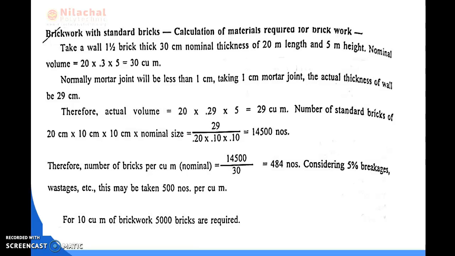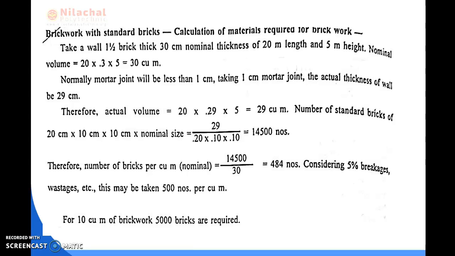Normally the mortar joint will be less than 1 centimeter. Taking a 1 centimeter mortar joint, the actual thickness of the wall is 29 centimeters. So the actual volume of the brickwork is equal to 20 into 0.29 into 5, which is equal to 29 cubic meters. Then the number of standard bricks, of nominal size 20 centimeter into 10 centimeter into 10 centimeter: 29 divided by 0.20 into 0.10 into 0.10, which is equal to 14,500 bricks required.